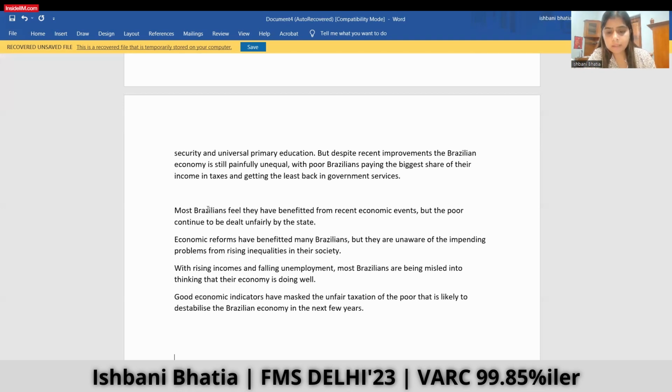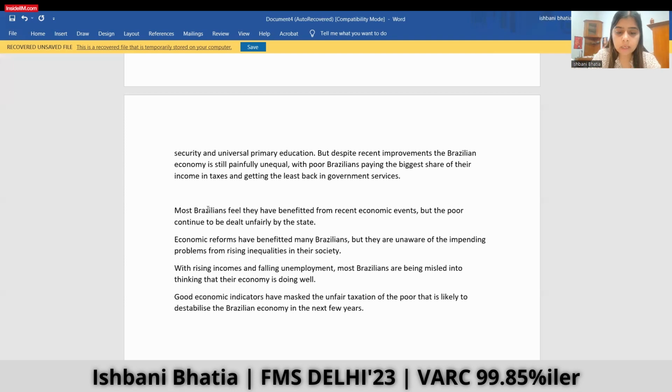Have benefited many Brazilians. So the author doesn't say that they are not aware of the impending problems, but he says that the lower class has still many problems, and they are not being affected by these policies, because they have been taxed a lot. A major chunk of their income has gone into taxation. So option 2 is not the right answer.